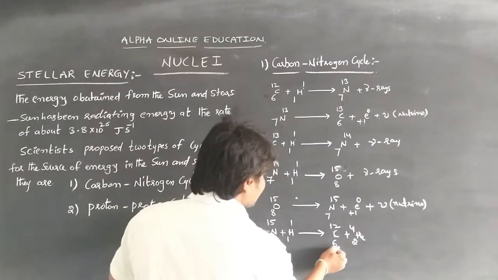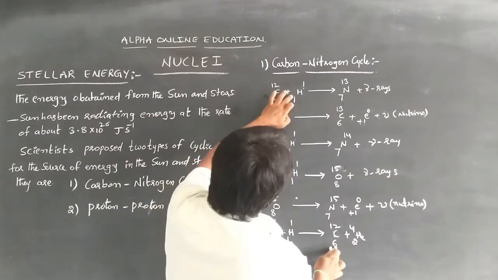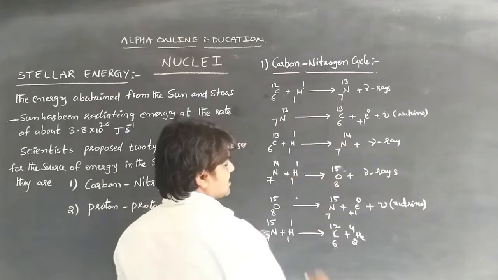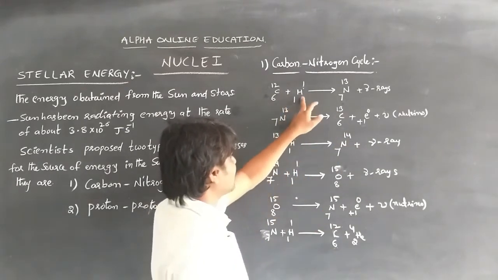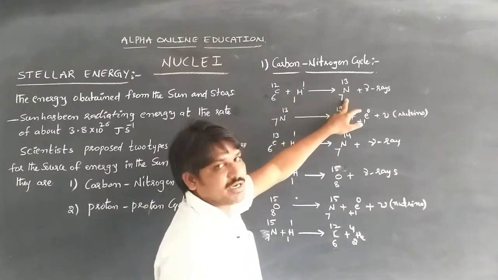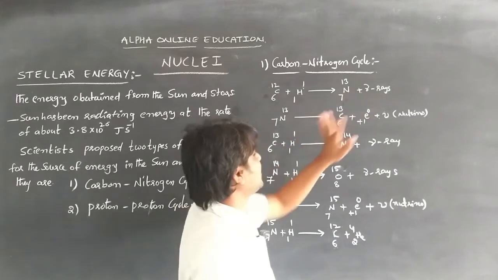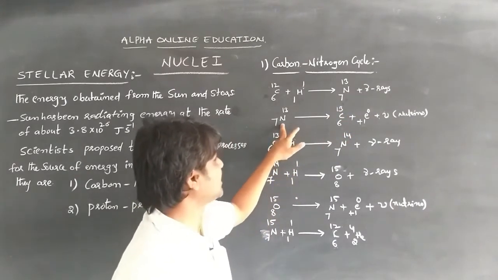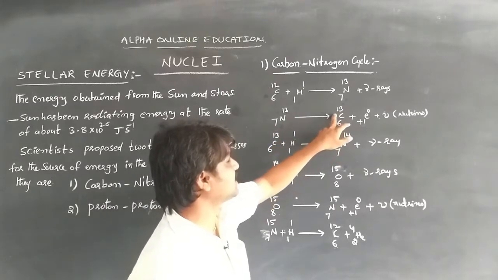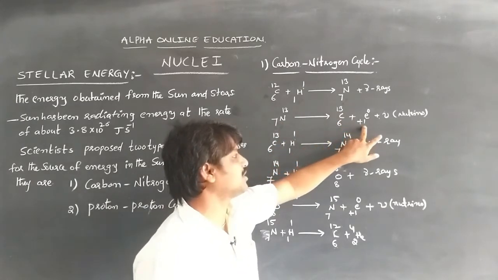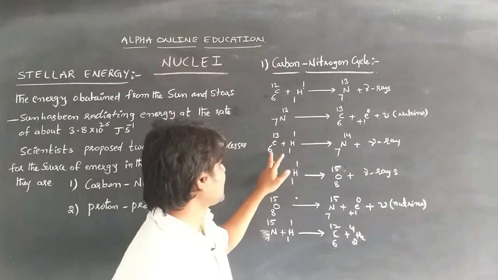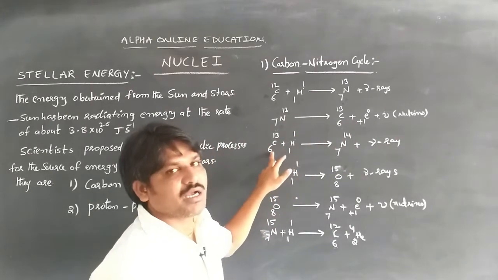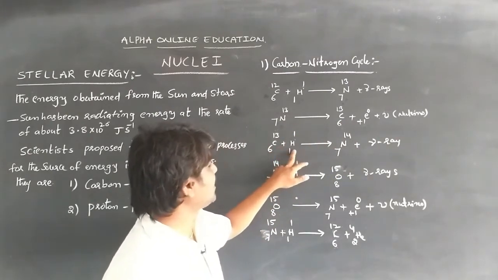Again the carbon atom is formed, and again this process goes on as a cyclic process. This carbon atom will collide with another proton, and thus it will form another nitrogen with gamma rays. That excited isotope of nitrogen decays and forms the 6C13 excited carbon, emitting a positron with a neutrino.